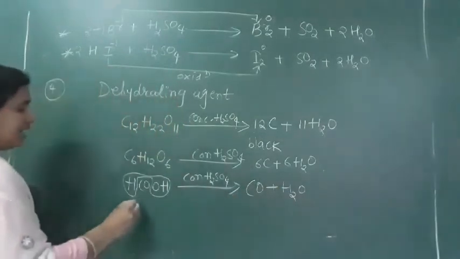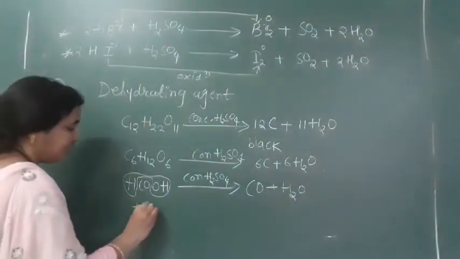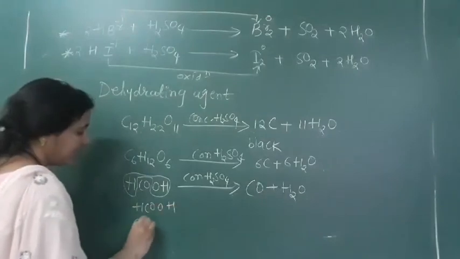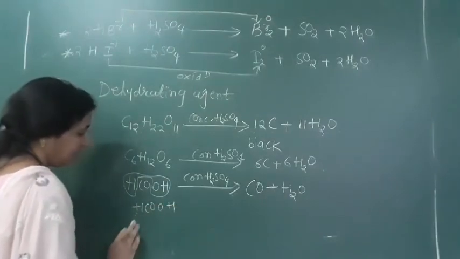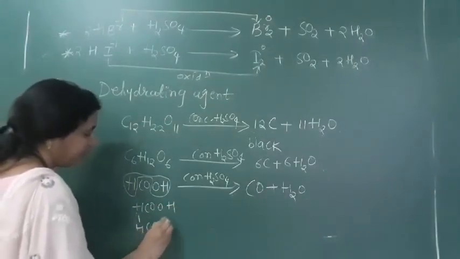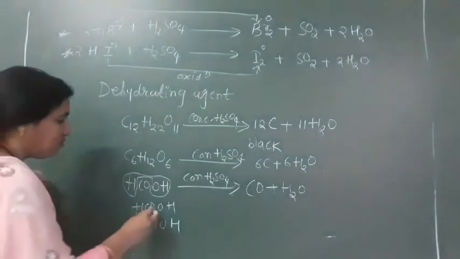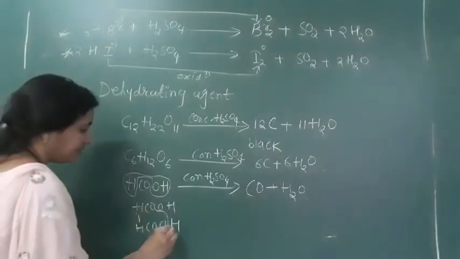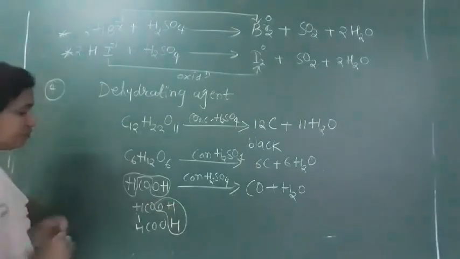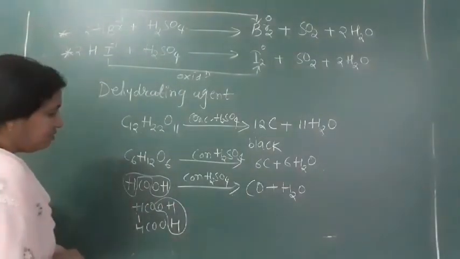Another is oxalic acid, HOOC-COOH. From this, water molecules are removed. So what will we get here?